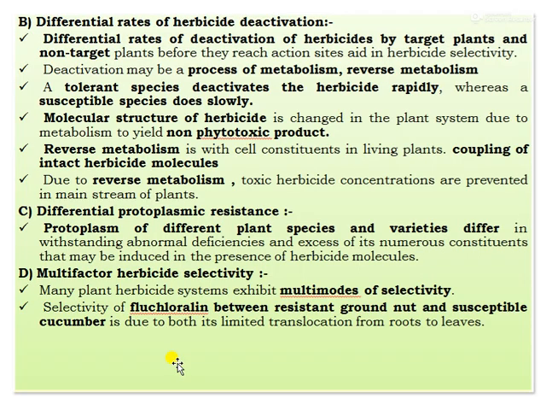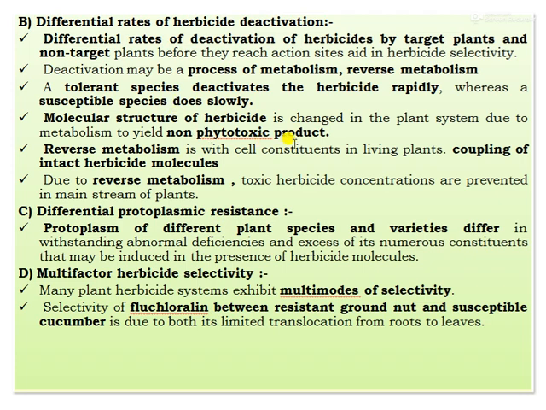And the next one, differential rates of herbicide deactivation. Differential rates of deactivation by the target plants and the non-target plants before they reach action sites aid with herbicide selectivity. The deactivation may be by the process of metabolism and reverse metabolism. The tolerant species deactivates the herbicide rapidly, whereas the susceptible species does so slowly.